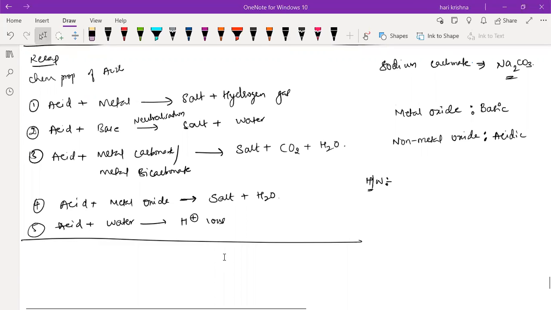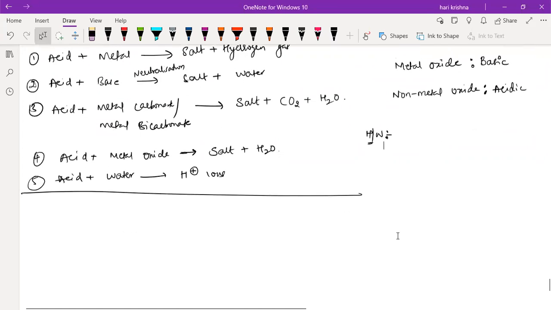Wait a minute, I will check. Yes, sir. Yeah, assessment is better. Assessments will be uploaded in the assessment tab only. Discussion tab, no. Resources, no. Just upload in the assessment tab itself. That's better. Okay. So all these formulas along with the two examples for the acids and the base chemical properties.